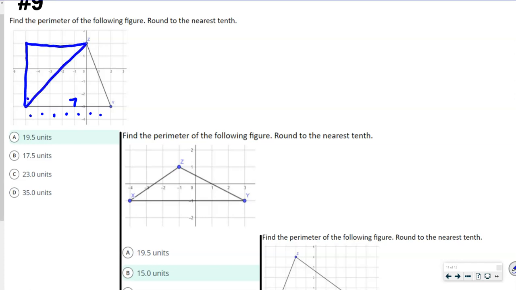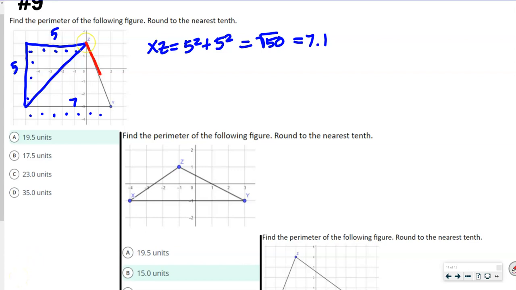Okay, so we went up 1, 2, 3, 4, 5. We went over 1, 2, 3, 4, 5. Right? 5 and 5. So the length of XZ is equal to the square root of 5 squared plus 5 squared, which is equal to the square root of 50, which is going to be 7.1, I think, okay?